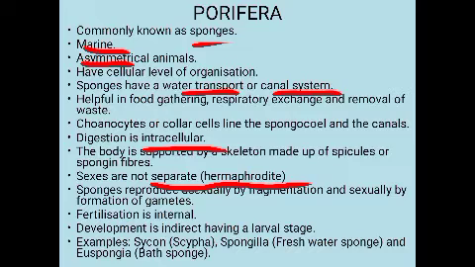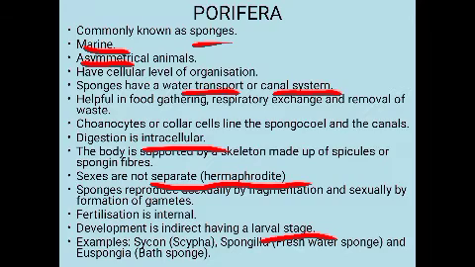That means a larval stage is formed. The zygote, after the fusion of male and female gamete, will develop into a young one which does not resemble the adult one. Okay, so a larval form is developed, and that larva will later develop into the adult one. Okay, that's why we say the development is indirect.